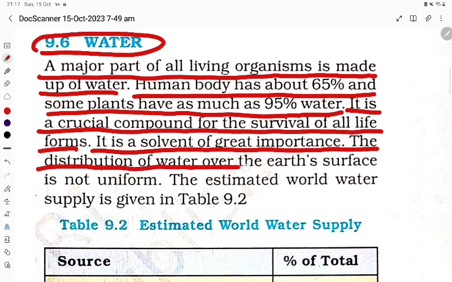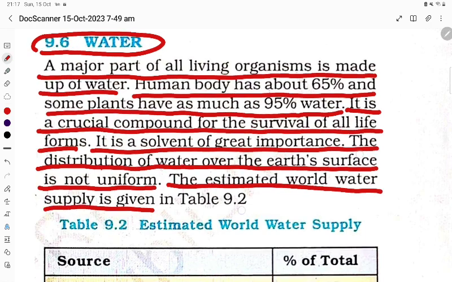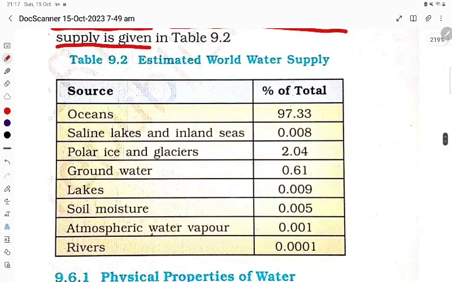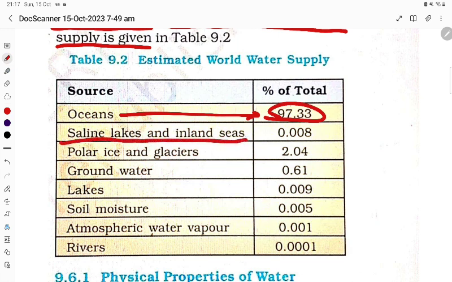The distribution of water over the earth's surface is not uniform. The estimated world water supply is given. So, what is the estimated world water supply? Ocean, how much is there, student? 97.33% is the ocean. Saline lakes and inland seas are 0.008%. Polar ice and glaciers, 2.04%. Groundwater is 0.61%, a very small amount, student.